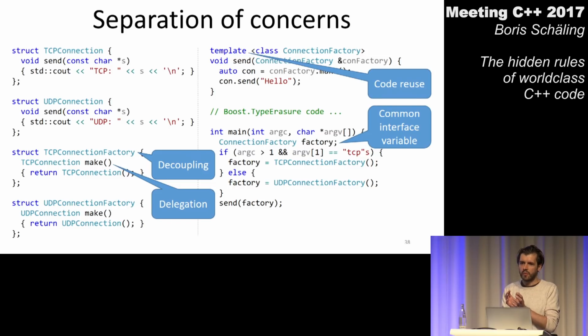Is this a use case where I have to use runtime polymorphism, where I have to use all those class hierarchies with virtual functions? And there are, of course, use cases where we have to do so. That is the slide I just skipped because I'm running out of time. So if you think about it, there's a reason why we can use runtime polymorphism in C++, and there are use cases where it is perfectly fine to go for this implementation.